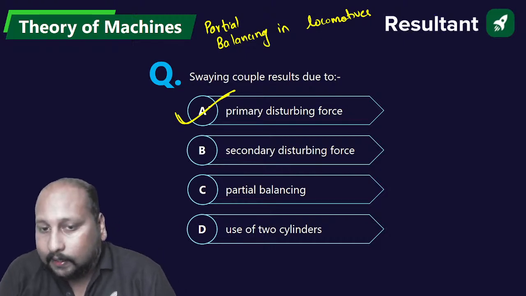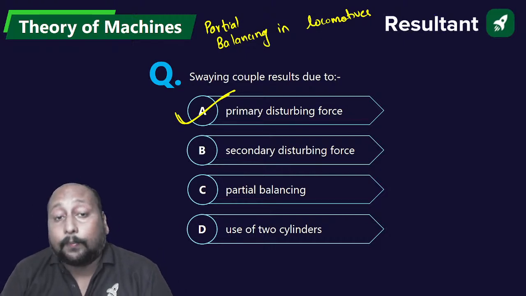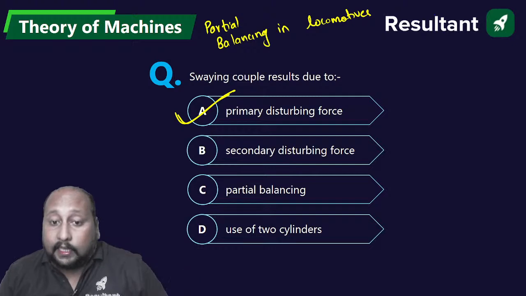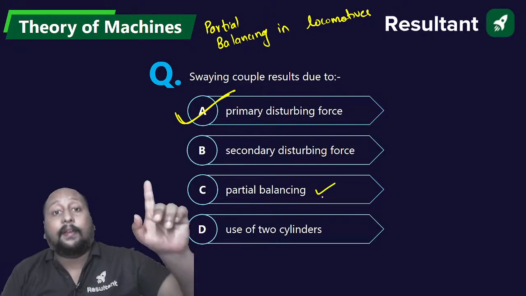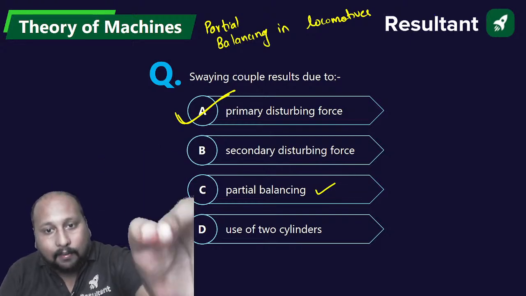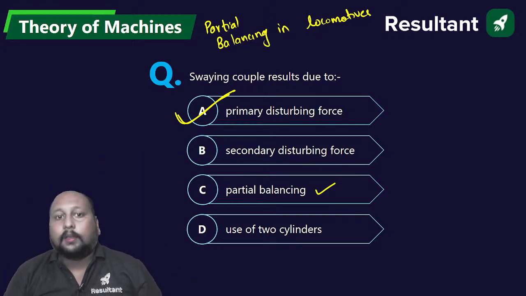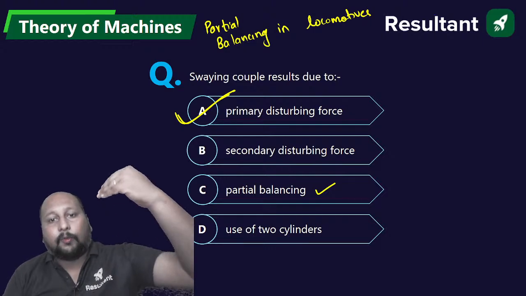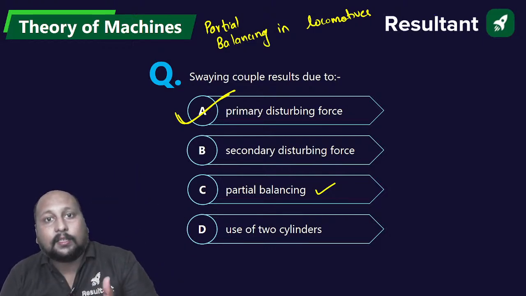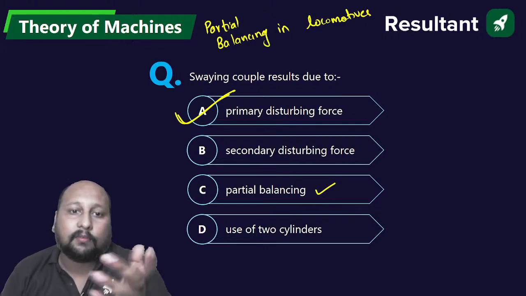Hello, good evening mechanical. Partial balancing देखो, they are not clear that partial balancing of what, primary or secondary. ठीक है, ये ऑप्शन सही तभी होता when you are able to have like partial balancing of either primary force or secondary force. ठीक है, so I can surely say swaying couple result due to the primary disturbing force, and that is nothing but your partial balancing of the primary disturbing force.